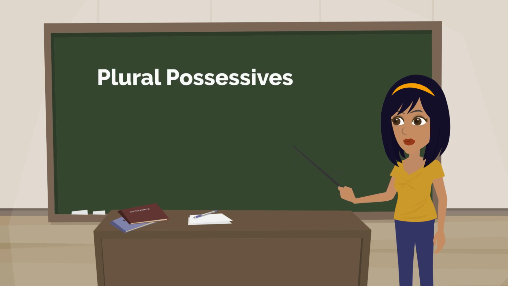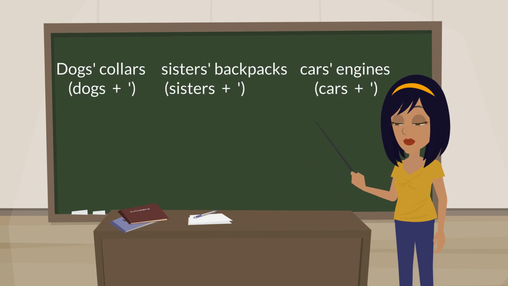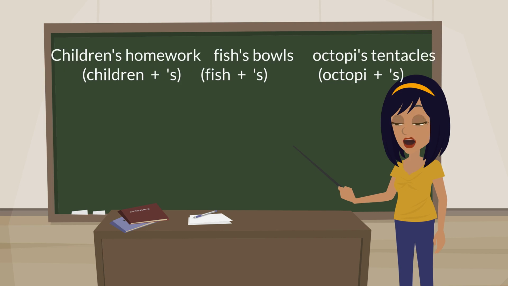Plural possessives. If you have added an s to make a word plural, for example cat, cats, adding s will sound ridiculous: catses. In that case, add only the apostrophe to the end of the word. Just like singular possessives, plural possessives that don't end in s add s. Children's homework. Fish's bowls. Octopi's tentacles.